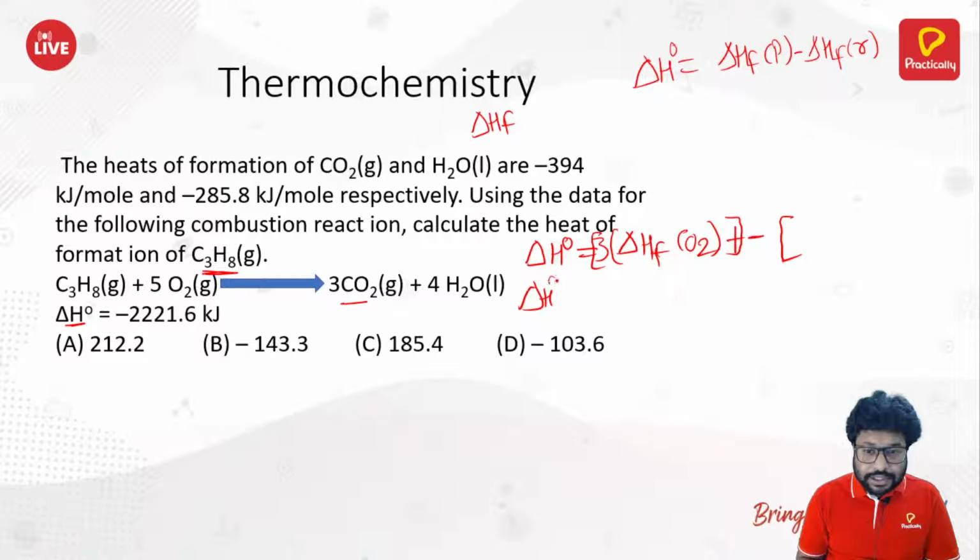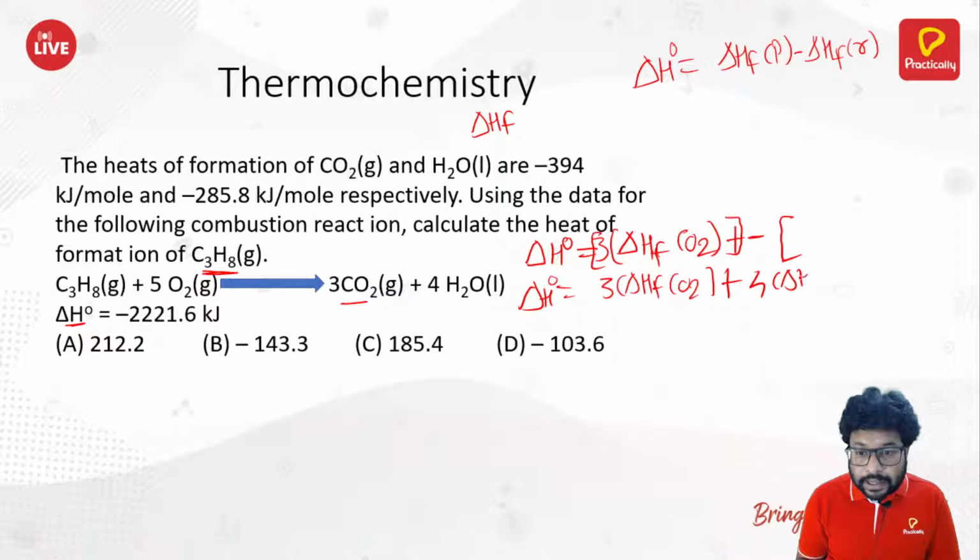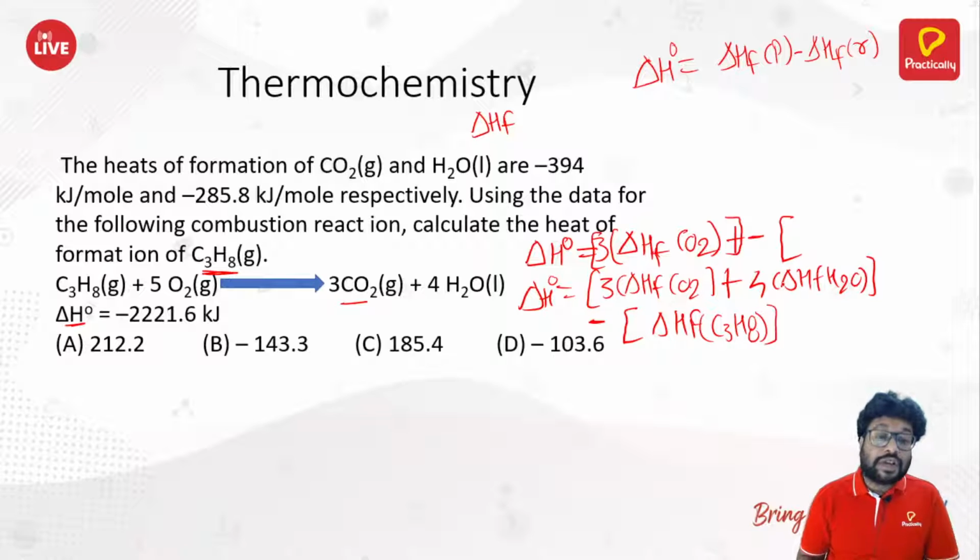So delta H0 is 3 into the heat of formation of CO2 plus 4 into delta HF of water, that is your complete product side. Now reactant side, minus the heat of formation of C3H8.